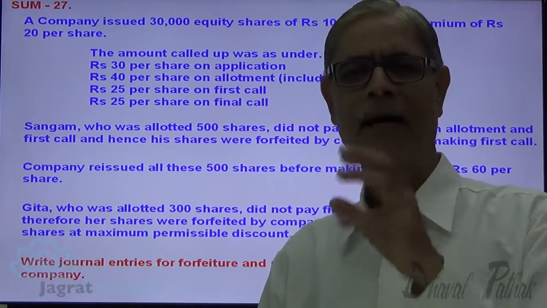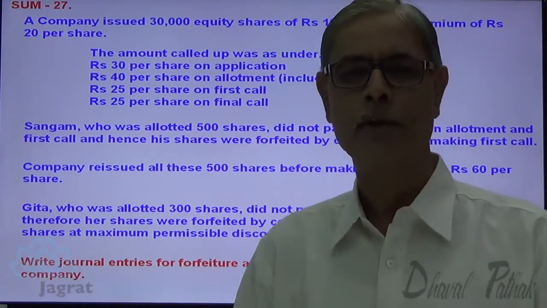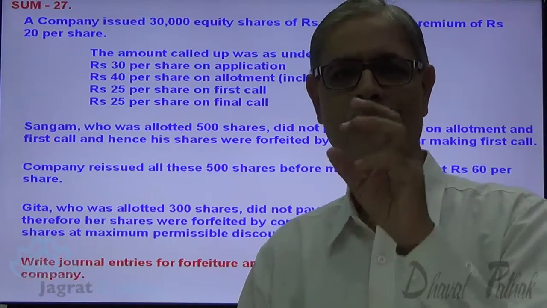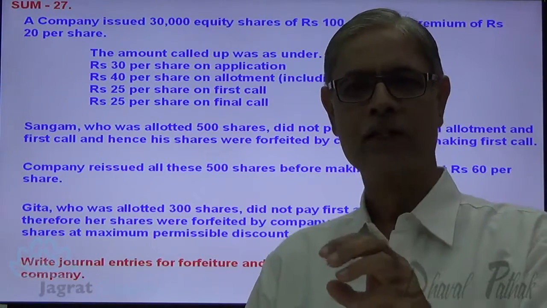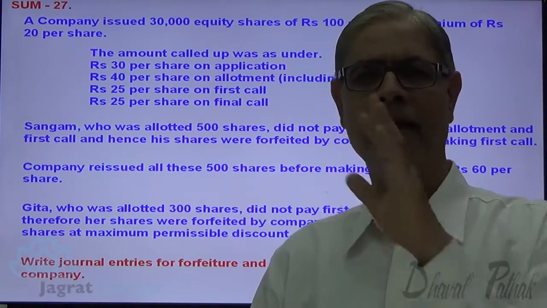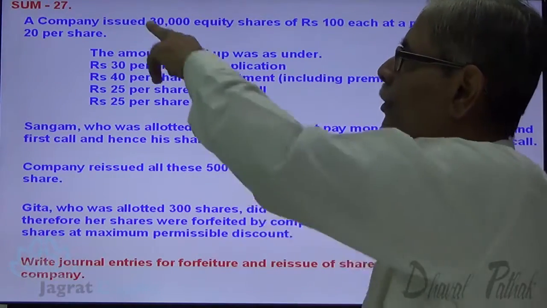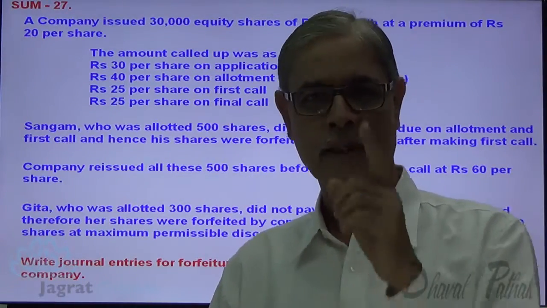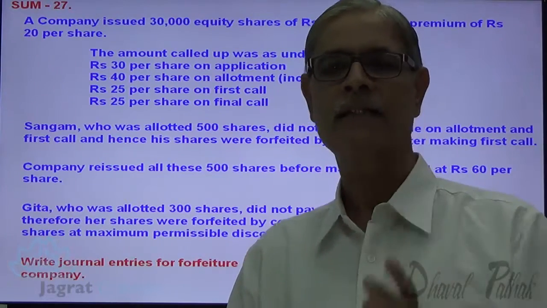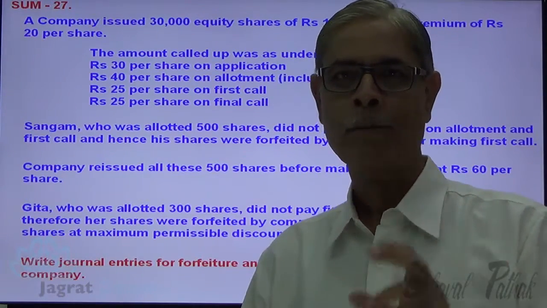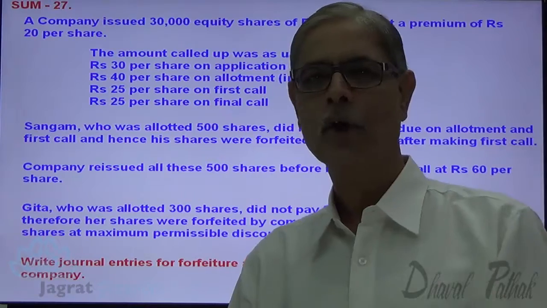But suppose that by chance, if this type of sum is given to you in examination, and if you are asked to write down all the entries, then you have to presume that as the company wanted to issue 30,000 shares, applications were received to the extent of 30,000 shares. With that presumption, you can write all the entries.